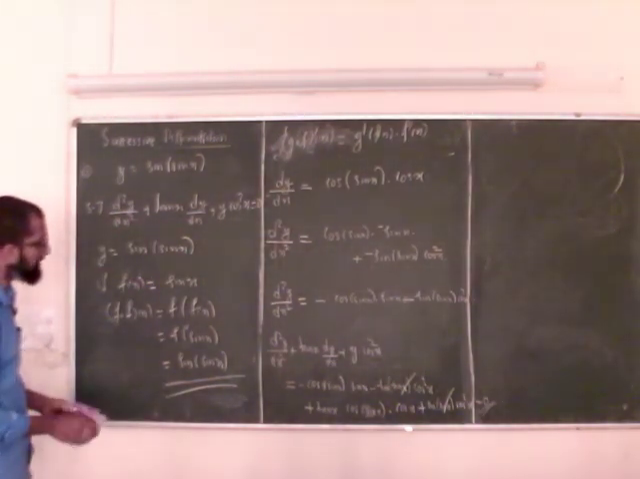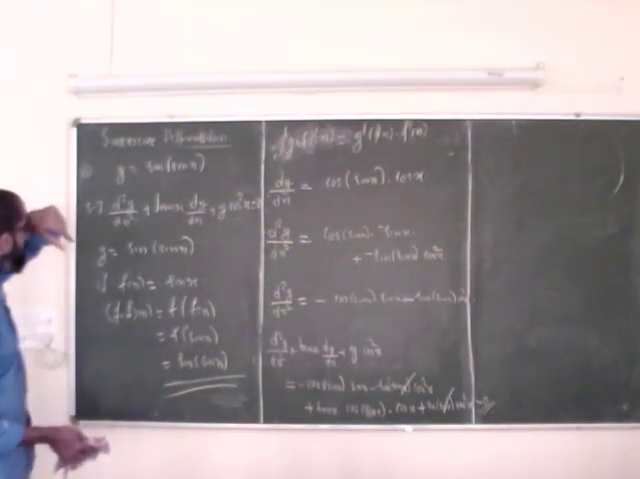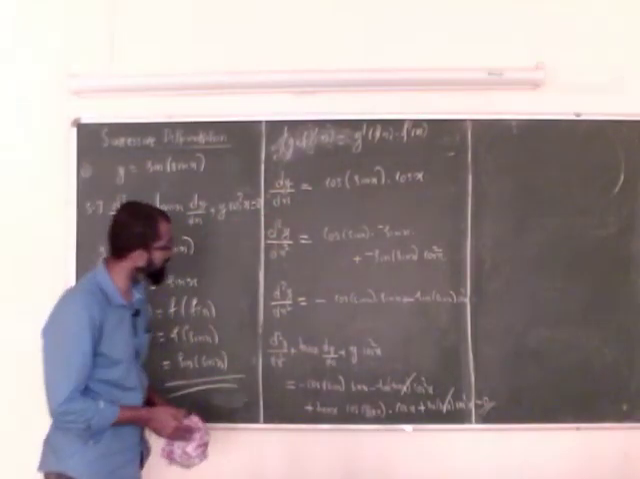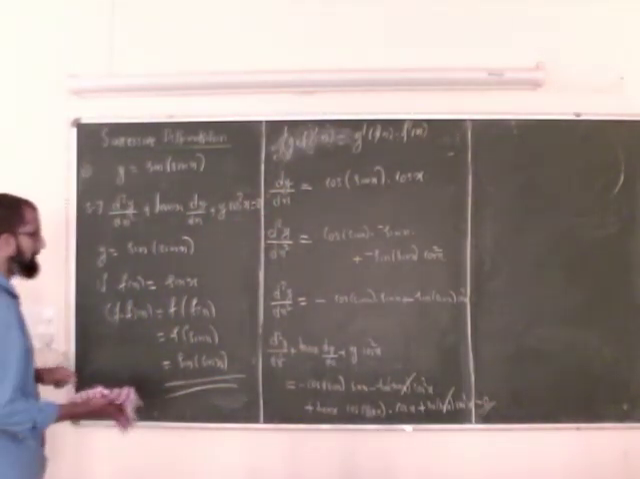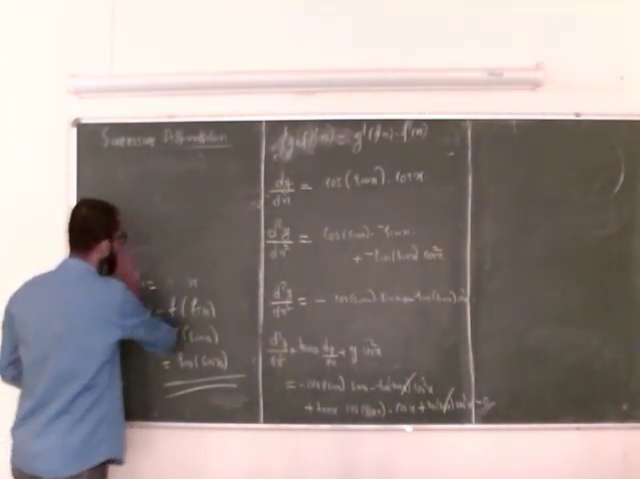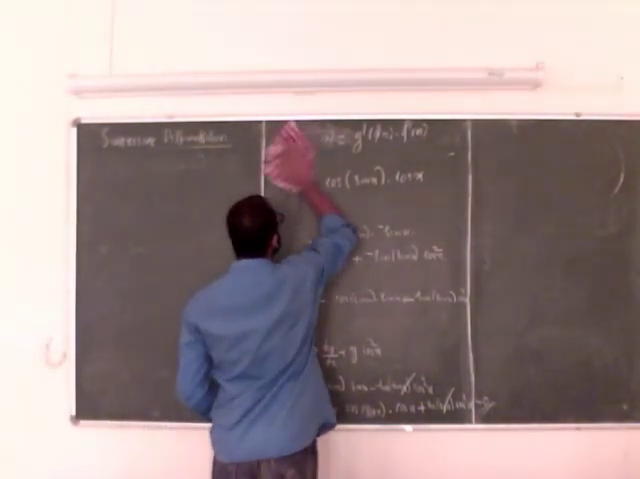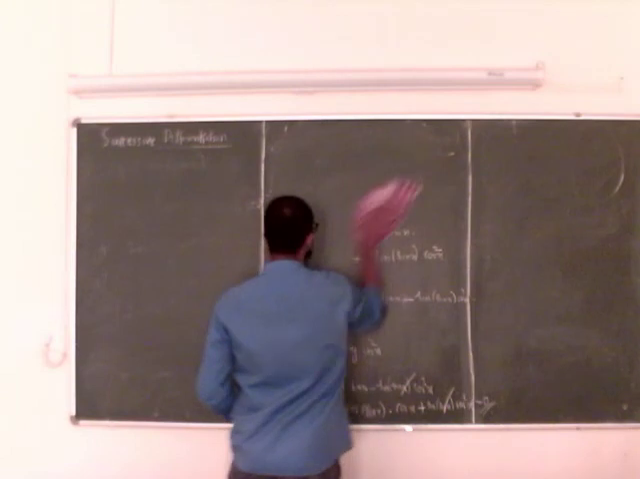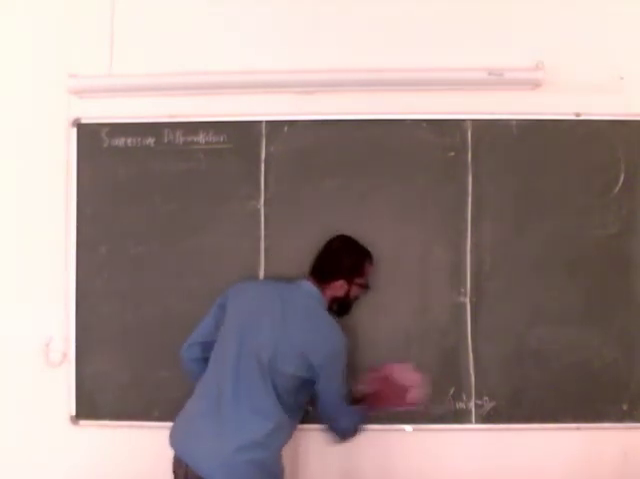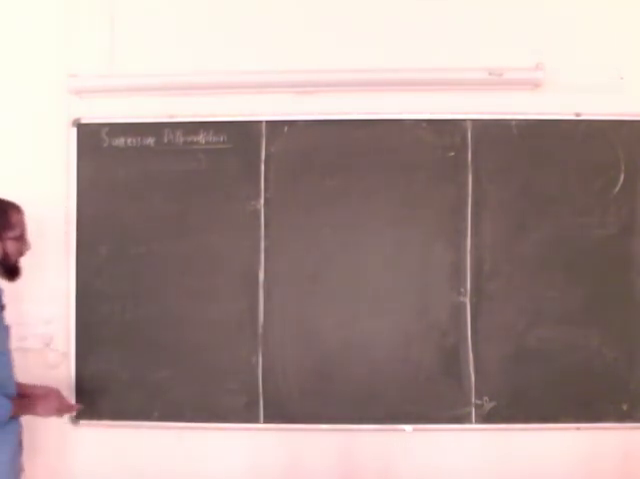So one more problem. I have applied quotient rule, I have applied chain rule, I have applied product rule. Maybe let us go for one parametric differentiation. All right, here let